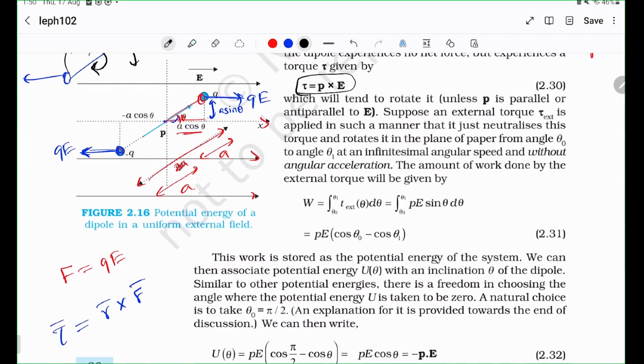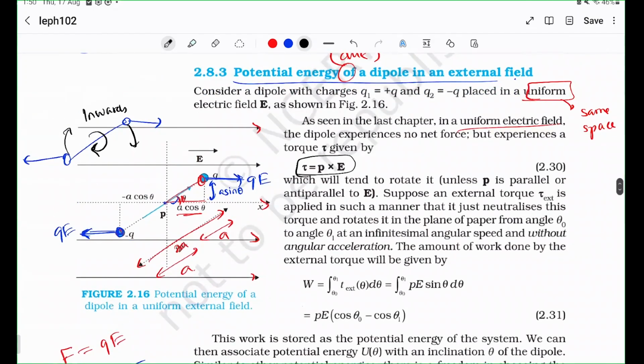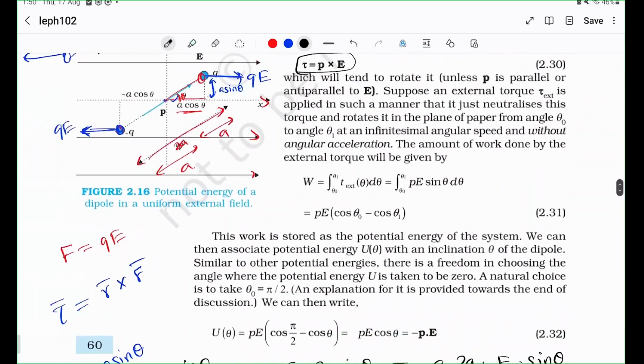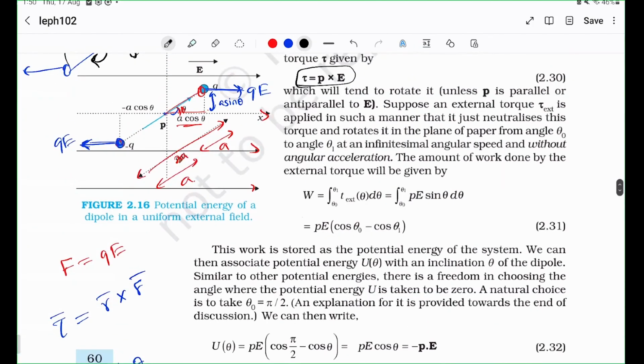So there you go. The torque is the rotational analog of the force, right? It is trying to rotate this dipole, and due to its rotational intention, it is going to create a potential energy. The torque is going to want to minimize the potential energy.